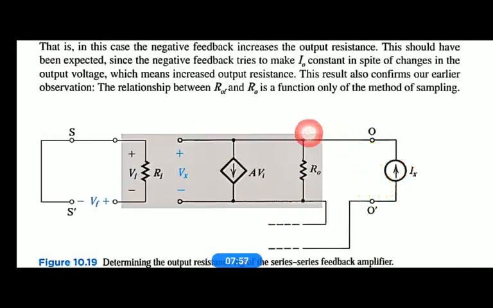So clearly, if you see this output network, we can say that the current Ix is flowing this side into the R0, and there is one more current AVi which is flowing through this R0. The two currents are flowing through this R0. One is Ix, another is AVi, right? Both are flowing in opposite directions. So therefore, the total current across R0 is Ix minus AVi. Ix minus AVi is the total current flowing through the R0.